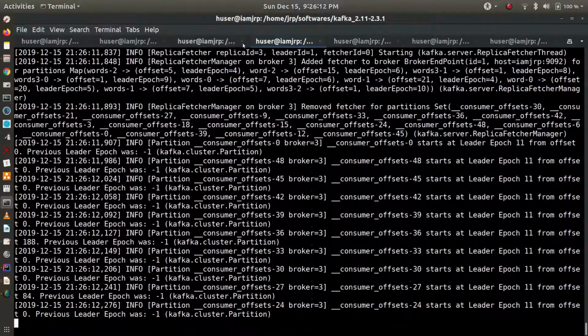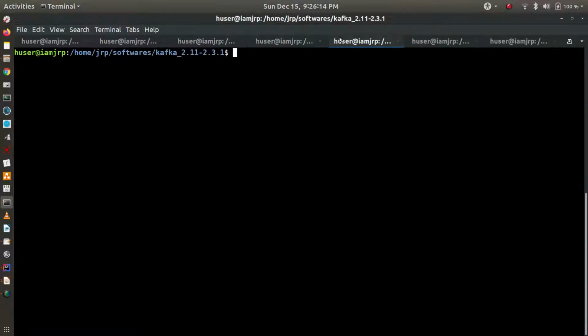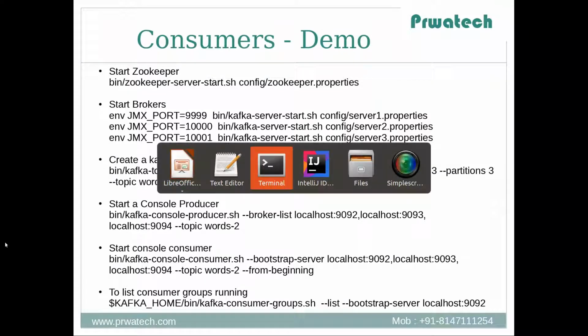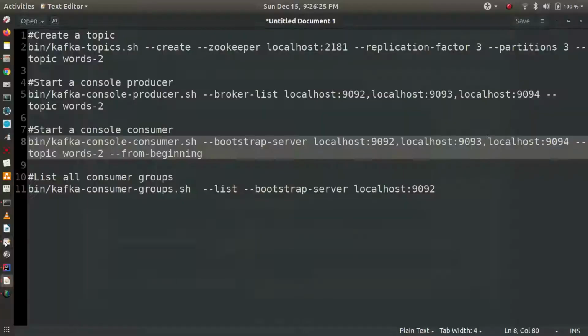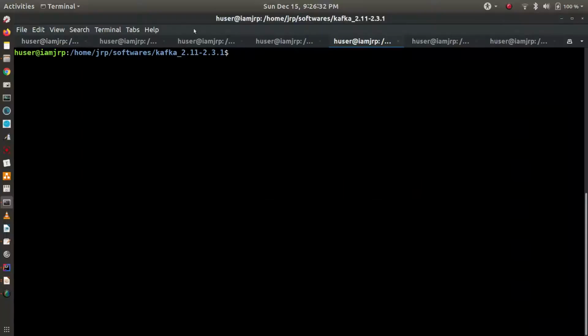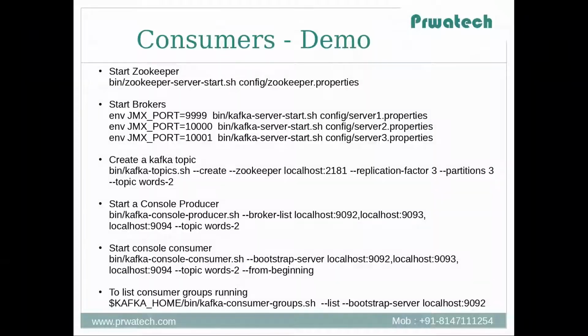Now I'll do some prerequisites. That is, I need to create a topic. I have put all the commands that you see here in the notepad, so I will use the notepad commands. Create a topic, wars2. It is not created. Let's create a topic. You need to go to the Kafka installation directory, then you can create a topic. I'm putting replication factor 3 and number of partitions also 3. Wars2. So topic is created.